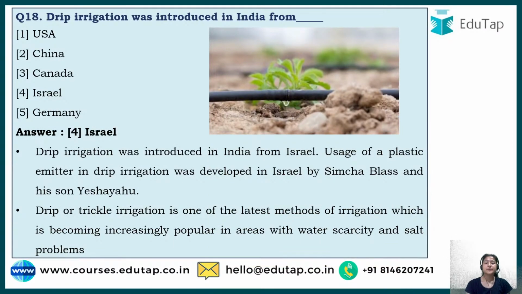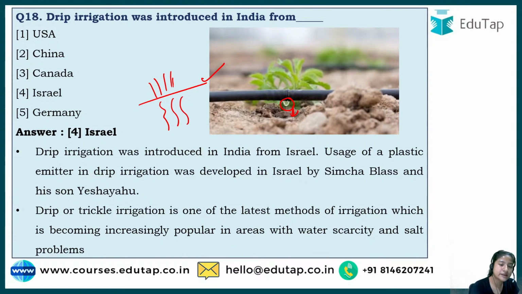So what is drip irrigation? This technique is usually followed in areas where there is scarcity of water. Water is provided to the roots drip by drip. If you are normally giving water into the field, and the root area is only till here, the water would go down due to the effect of gravity in normal irrigation.